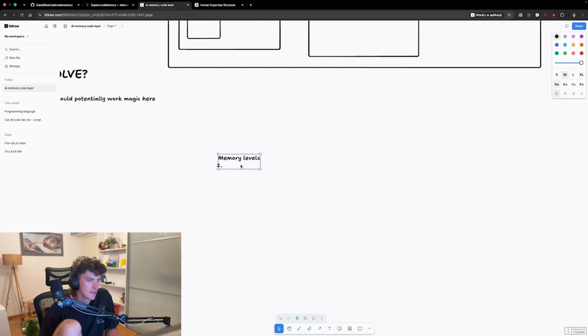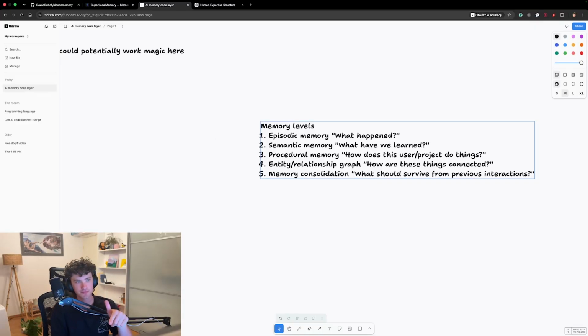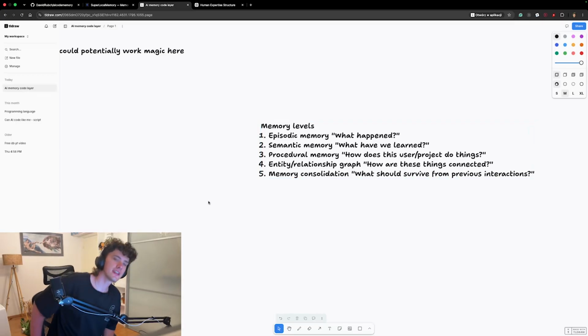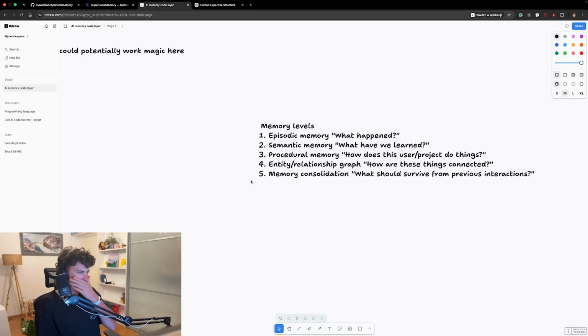Let me actually put this into a game right now, or with AI, however you want to say it, but this is an interesting concept that I would need to try in the following versions of the project. So you can think about, now the most interesting part is the last one, but let me go through each one. If you think about our memory, we always remember roughly what happened, right?